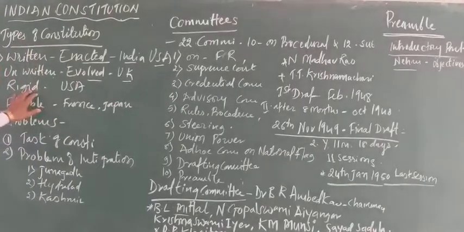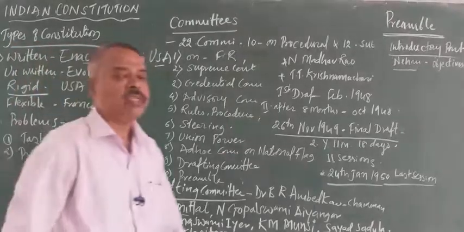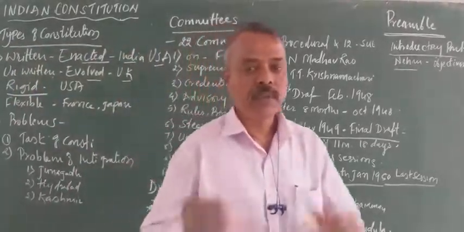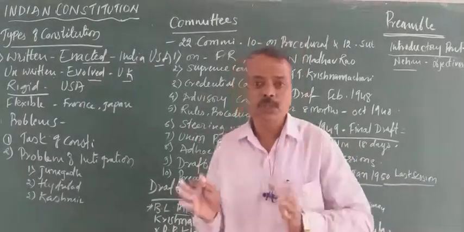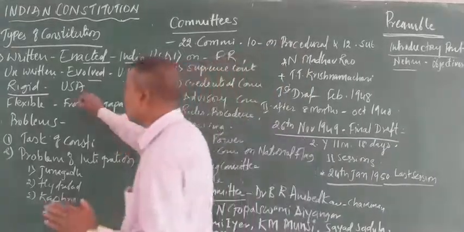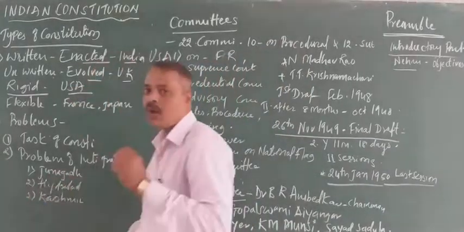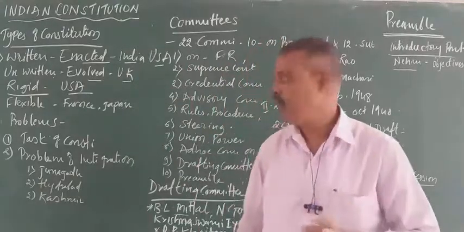Then the second classification is the rigid constitution. Rigid means which cannot be changed easily. It needs a special procedure of amendment or a special procedure of change. Such a constitution is called a rigid constitution. The American constitution is a rigid constitution. It cannot be changed easily. It needs a special procedure of amendment.